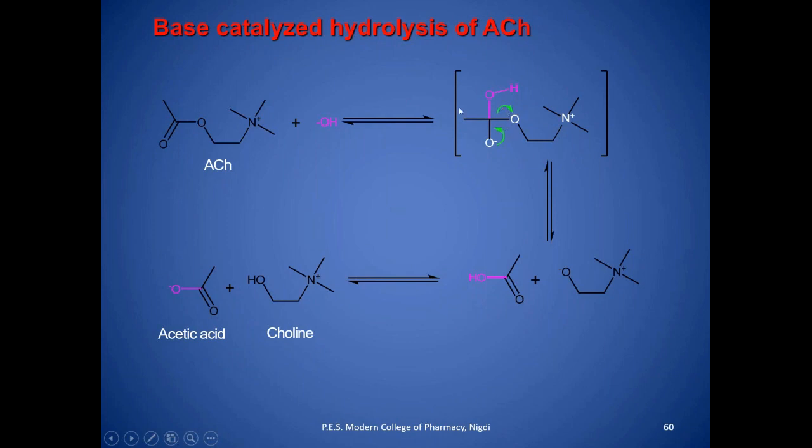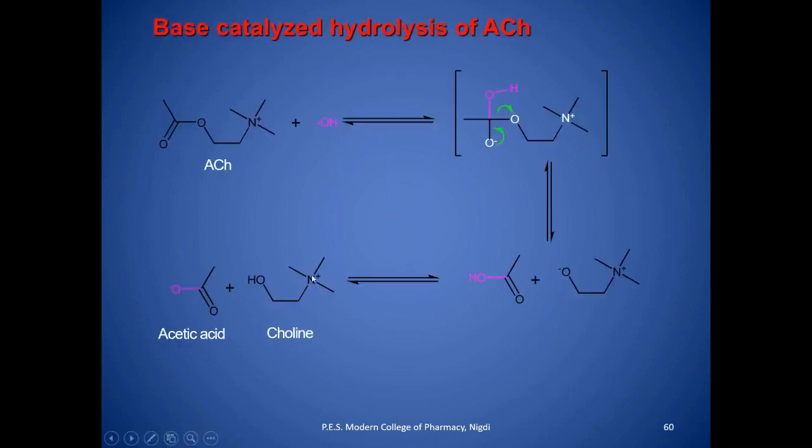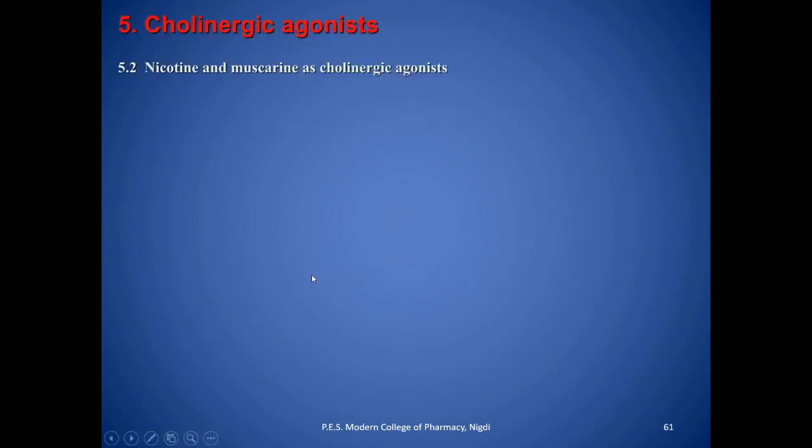At this position it will bind, and again there is a breaking of these bonds, and you will get acetic acid and choline. That will get rearranged. That is known as keto-enol tautomerism. Like that, tautomerism happens, and you will get these starting compounds, choline and acetic acid.